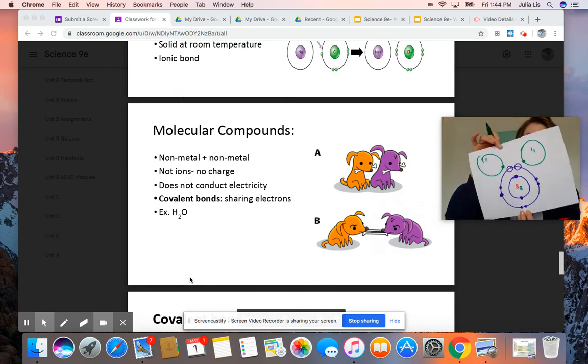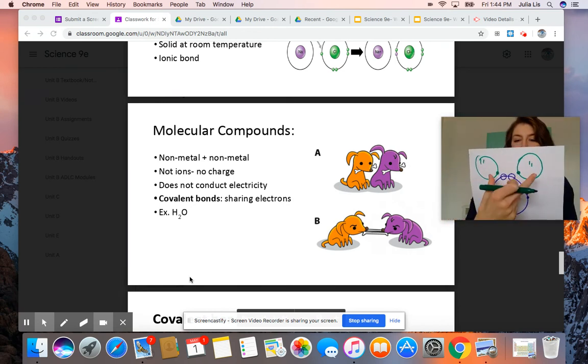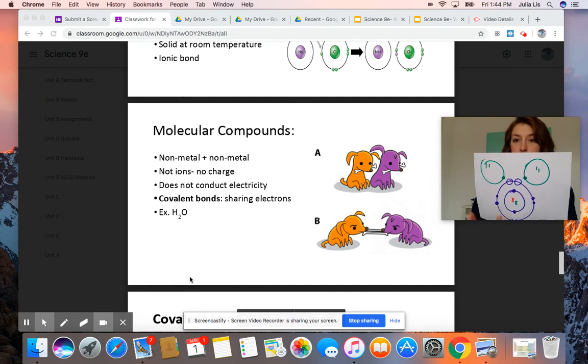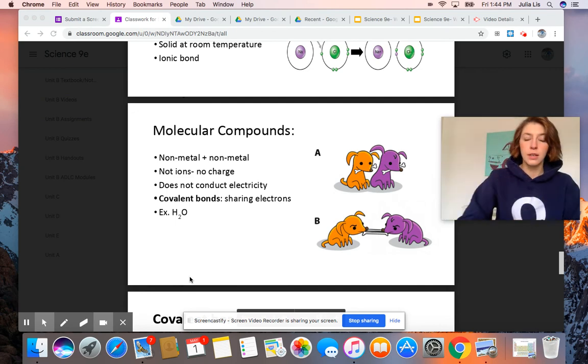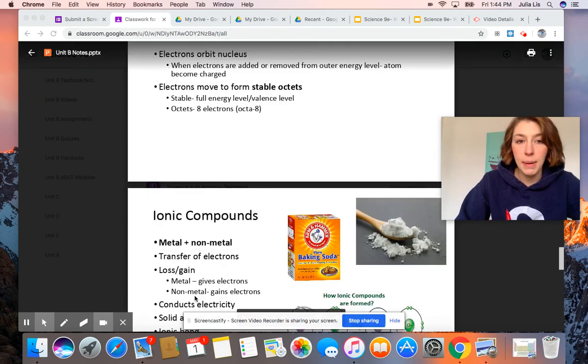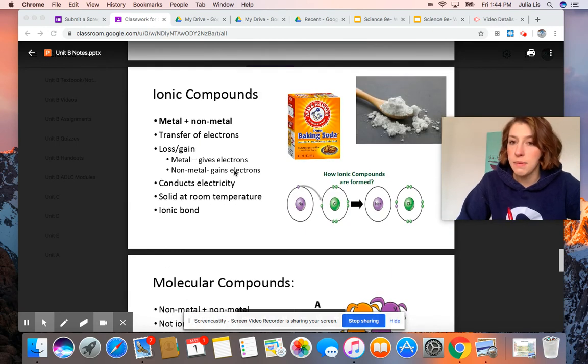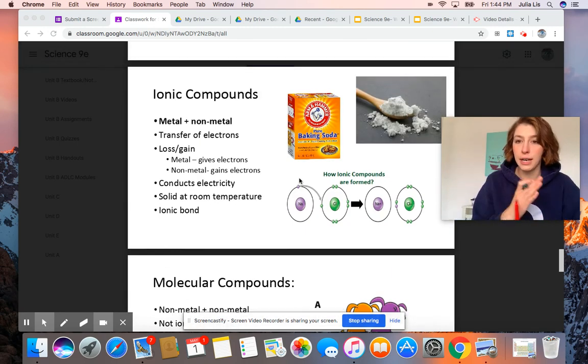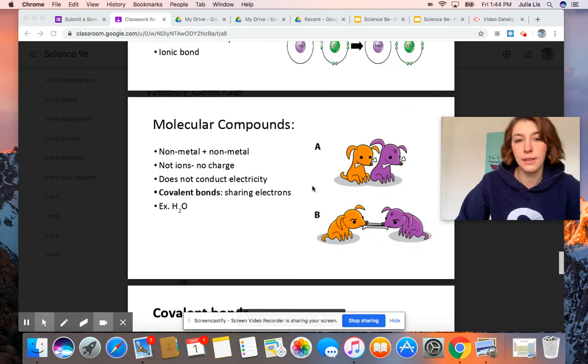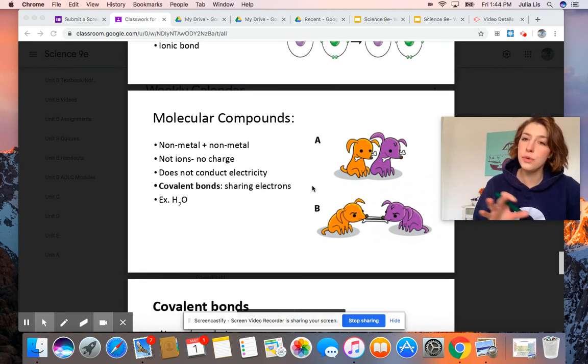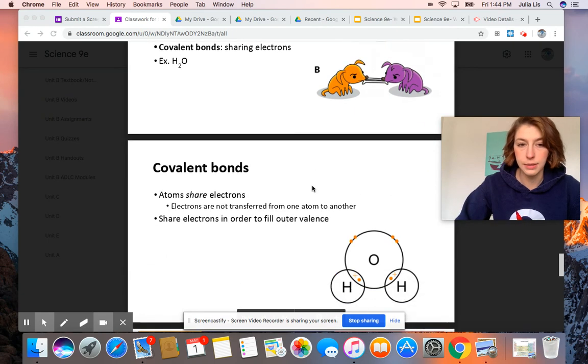And what they're going to do is not exchange, but share, attach. So ionic compounds are metals and nonmetals, and they exchange electrons. Molecular compounds are 2 nonmetals, and they're going to share electrons.